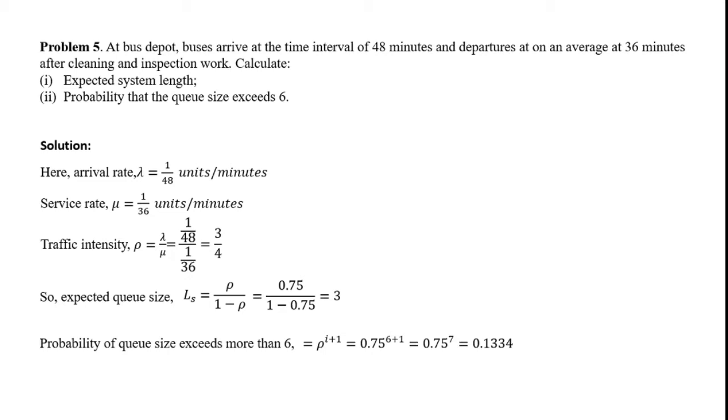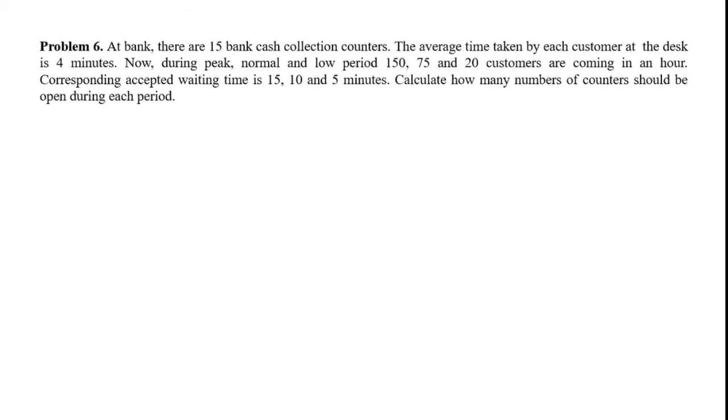We will move to the next numerical, problem number 6. At a bank there are 15 cash collection counters. The average time taken by each customer at the desk is 4 minutes.